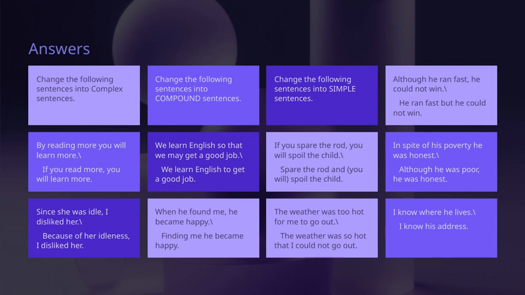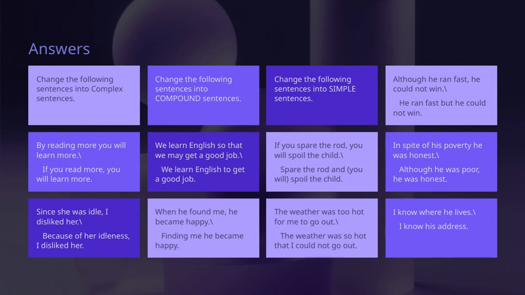Moving on to simple sentences, these are straightforward and contain only one idea. For example, "If you spare the rod, you will spoil the child" simplifies to "Spare the rod and you will spoil the child." It's a direct way to present the message. Another example, "The weather was too hot for me to go out," becomes "The weather was so hot that I could not go out." This emphasizes the cause-effect relationship clearly.